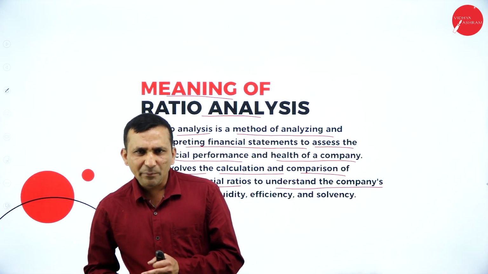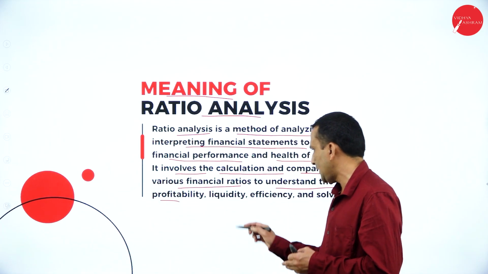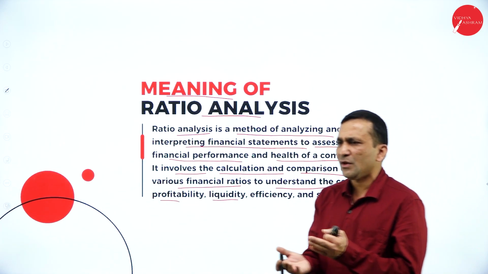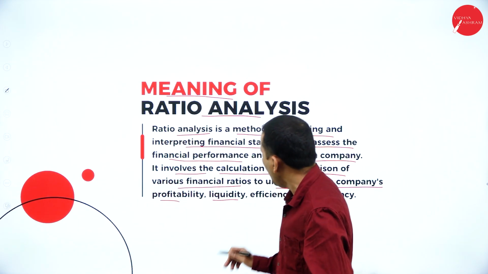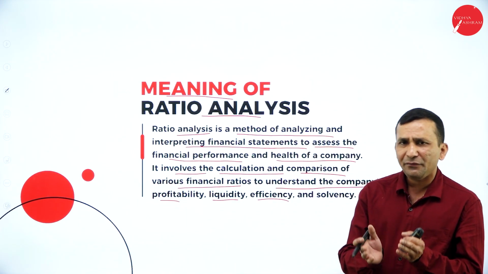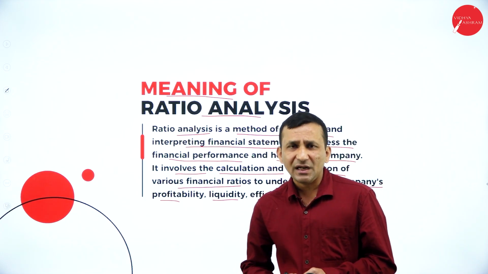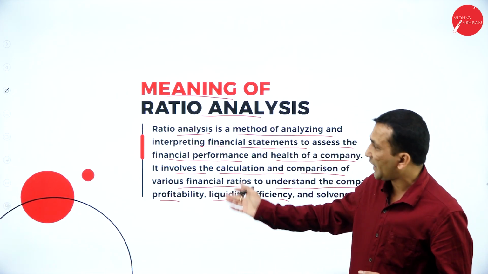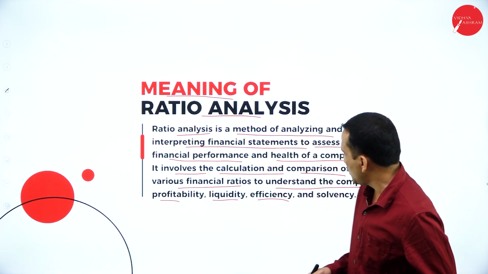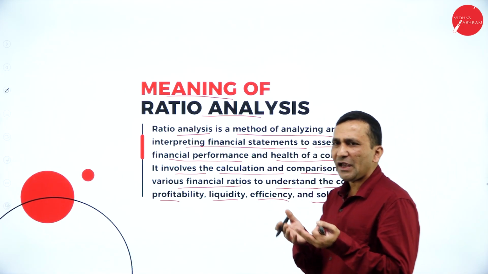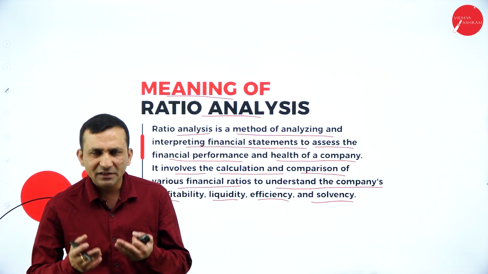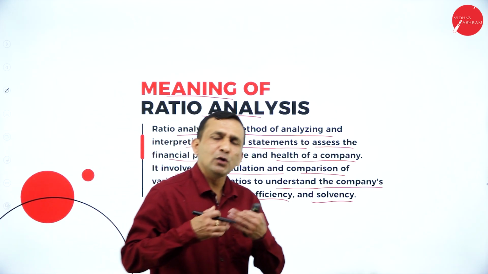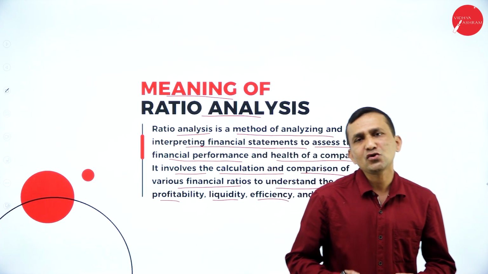Liquidity means you can easily expect cash with the help of liquid assets. Efficiency and effectiveness are very important, and ratio analysis is the tool we use to check efficiency. And solvency: if someone takes a loan and has the ability to repay, that is solvency; if they don't have the ability, that is insolvency.